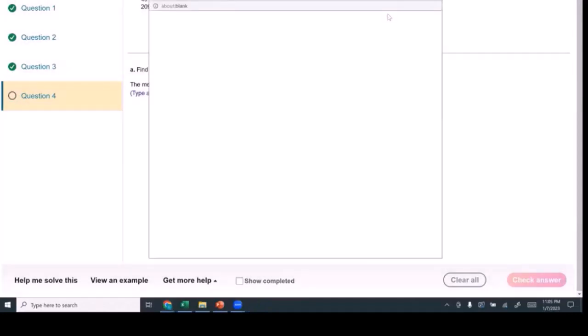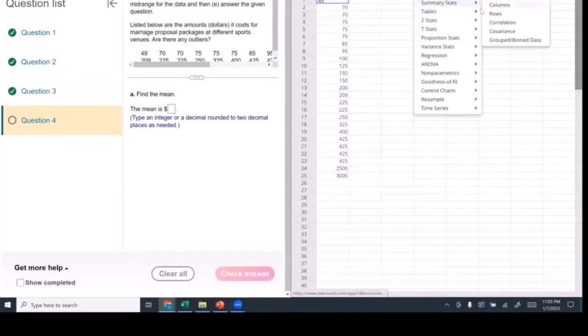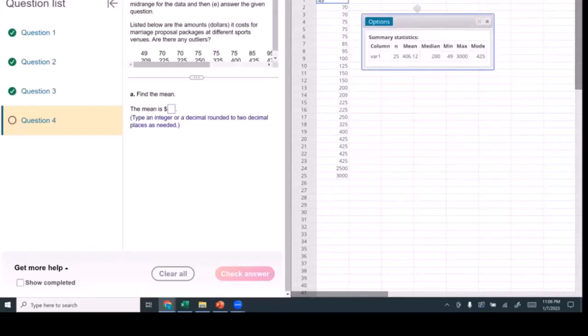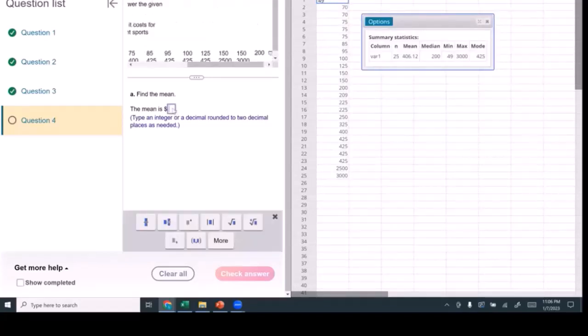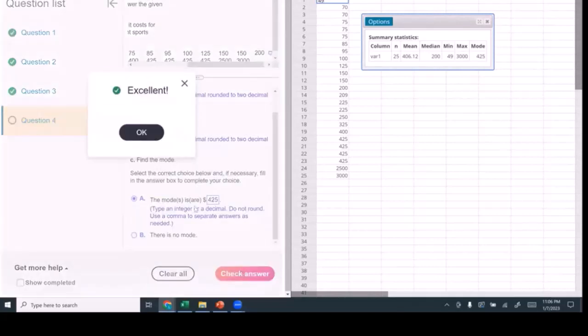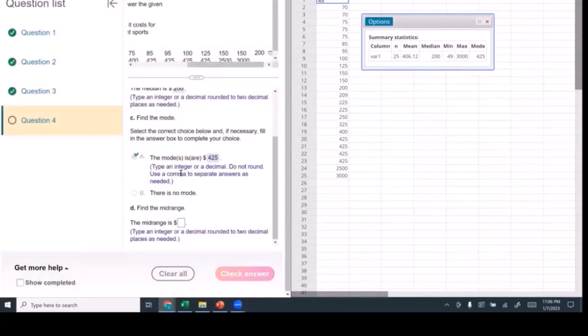We'll open this in StatCrunch, summary stats, columns, var1, and here's our information. The mean is 406.12, median 200, perfect. The mode is 425. Excellent. For the mid-range, we have to use our min plus our max divided by 2.